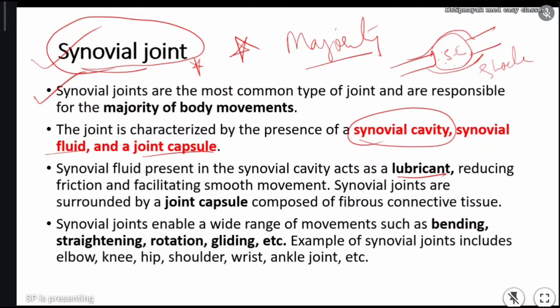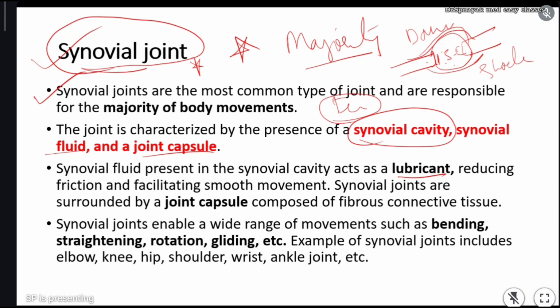In all these physical activities, one bone will not directly contact the other bone. If bone and bone contact, what will happen? It will cause friction, and with that it will damage the bones. If both the bones are touching continuously, if they are in contact continuously, it will cause friction, and with that friction it will damage the bones. To avoid the friction, the bones are modified with a synovial cavity and synovial joint.